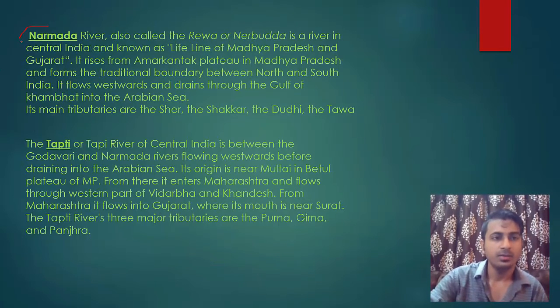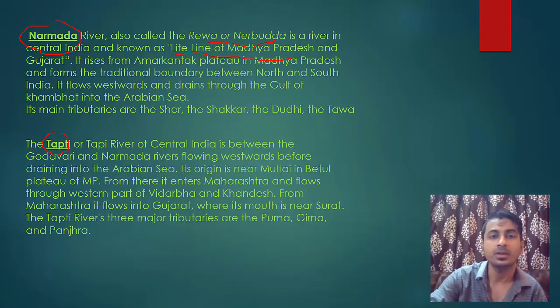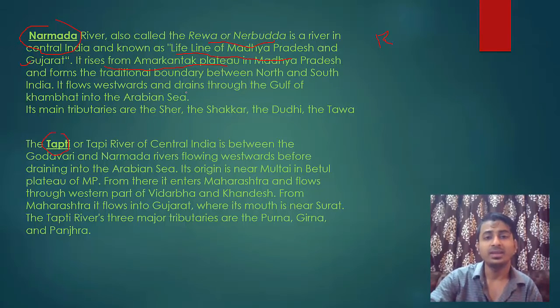Now Narmada River and Tapi River are in central India. It is also known as Riva or Nirbuda, and it is a lifeline of Madhya Pradesh. Why? Because Madhya Pradesh doesn't have many rivers, so Narmada is its lifeline. And also Gujarat, because Gujarat is a bit of a dry state like Rajasthan. Most of it is covered by salt pans, like Rann of Kutch. It is a salty area. Now this river rises from Amarkantak Plateau, and it makes the north-south boundary of India, flows westwards and drains into Arabian Sea. Its main tributaries are Sher, Shakar, Dudi and Tawa.